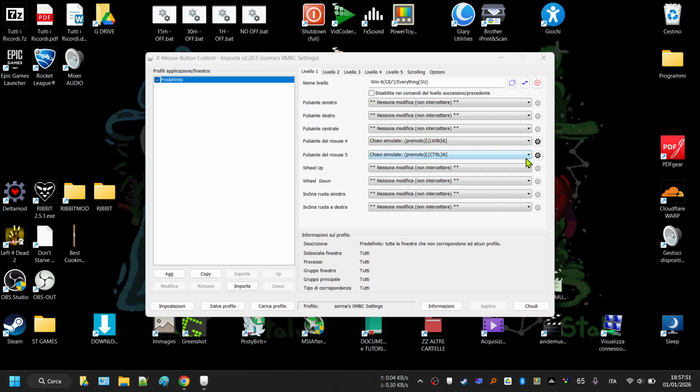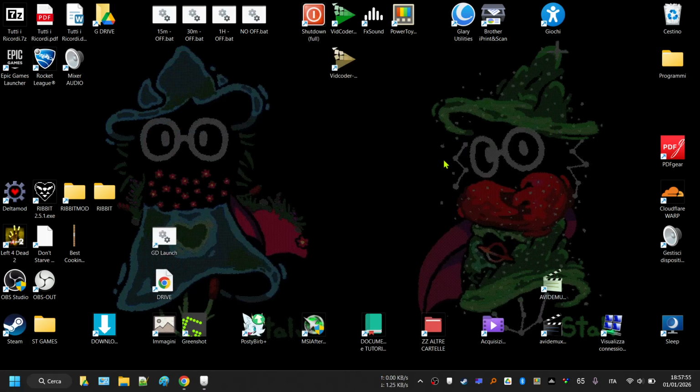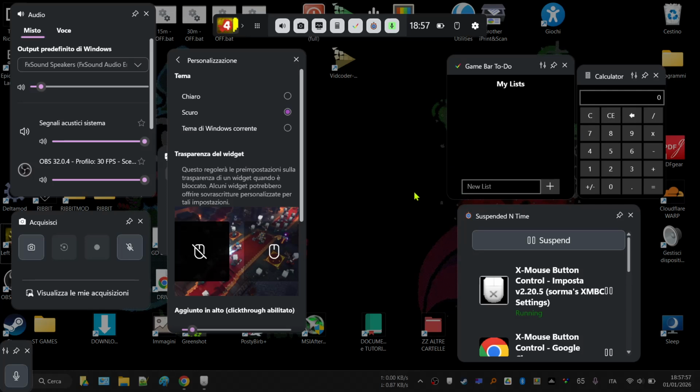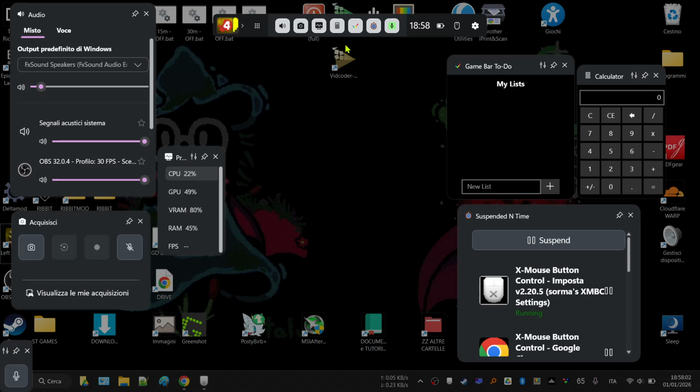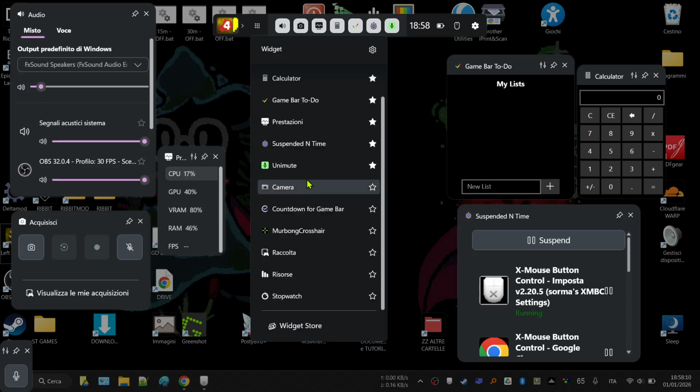So I want to use this to take advantage of a new feature that I discovered on the Xbox Bar, which is the widgets. I found a useful widget called Unmute.